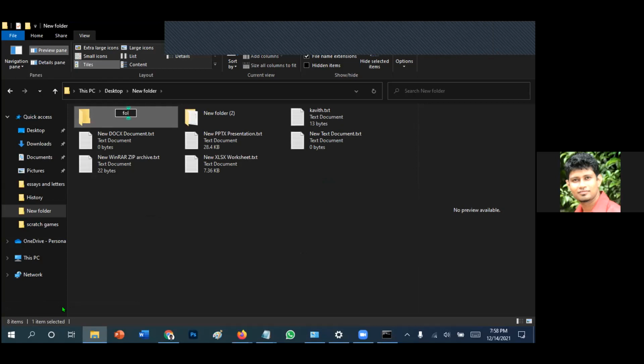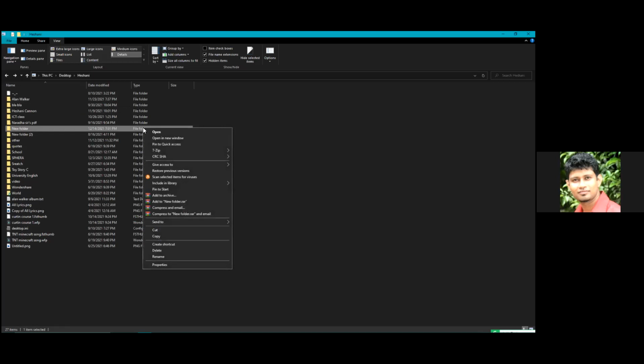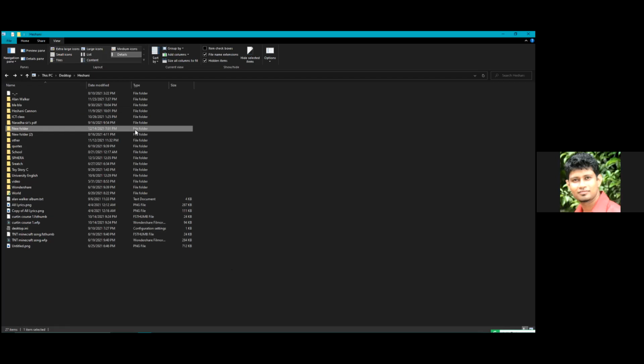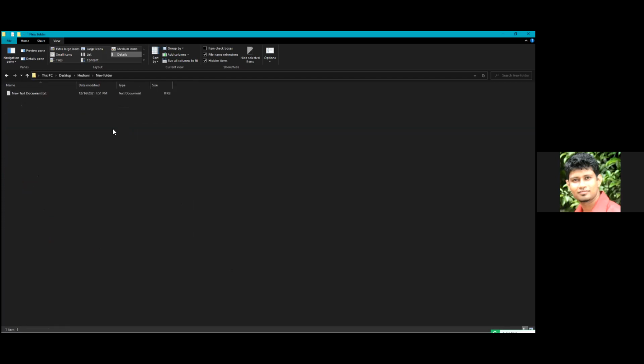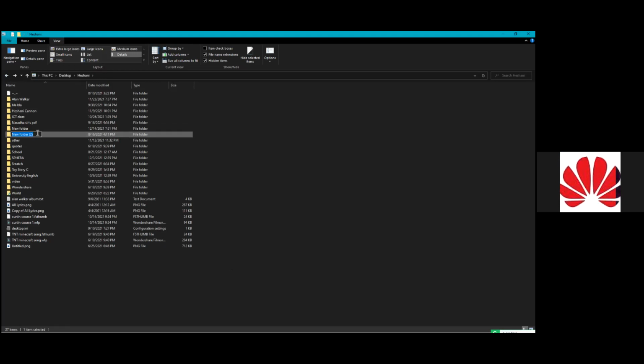Okay, the method number 2. I'm shifting to Shani's screen. Hey Shani, method number 2, you can click on the folder and after some time click on the folder or file again. Again, so you can see the renaming option. Click on the file or folder. After some time, again, click on the file or folder. So that's the easiest way, no? Yeah, that is the easiest way. So that will also give the renaming option.